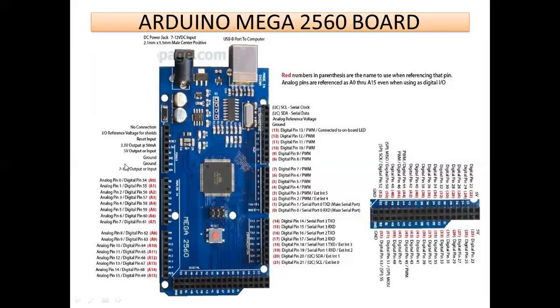And these are ground pins. And these are analog pins. You have to connect the sensor only at this kind of pin. Analog pin means you connect your sensor to this analog pin. It is possible for you to connect up to 15 analog pins, so it is possible to connect 15 sensors at a time with this Arduino board.